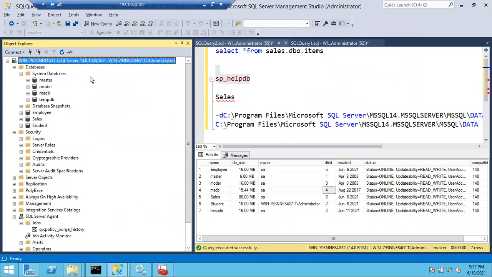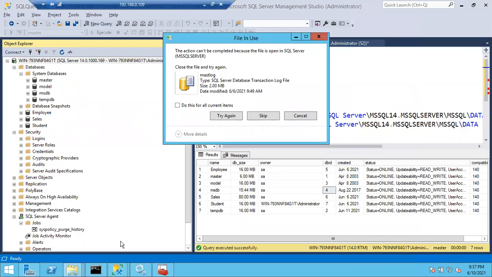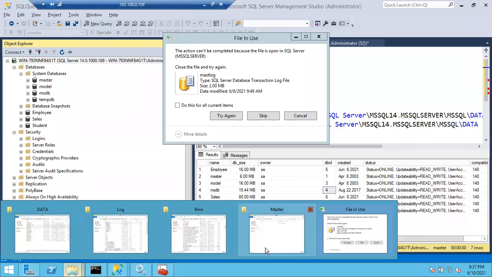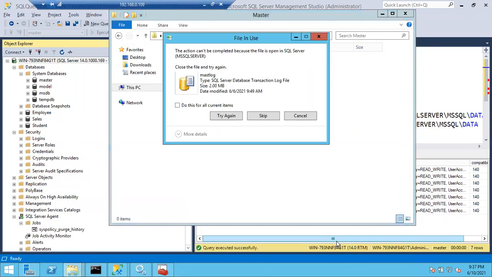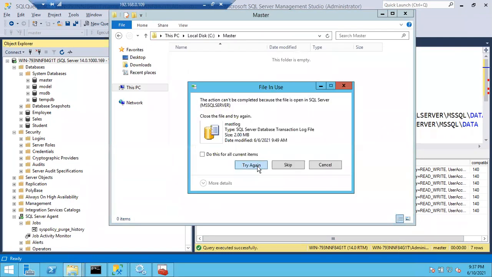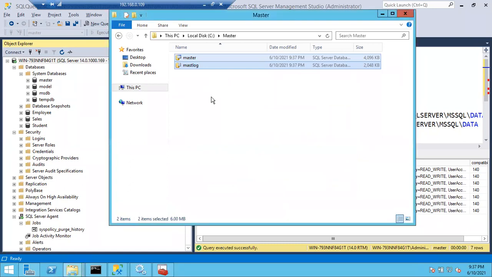Now my SQL Server is stopped, right? So you can see the status will be changed. Now let me try again. Let me open this folder. Already we just created one master database folder, right? Master folder. Now let me try again. Now you can see the files will be copied to this location, right?